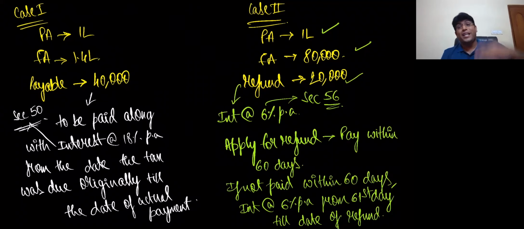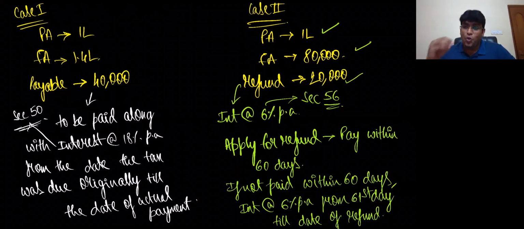6%. For that 6% also, they are telling you to apply for refund and we will give you refund within 60 days. For example, my dear friends, if I am the officer and you are the person, I am telling you, apply for refund. Within 60 days from receipt of your application, I will give you refund. And if I don't give you refund within 60 days, interest will start from the 61st day. That means interest will start after 60 days till the date of refund. First of all, 6%. In that also, they are putting this many conditions.